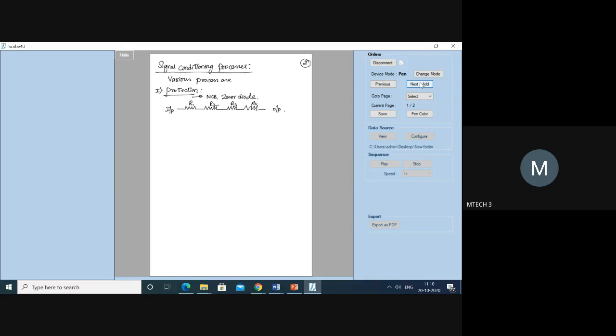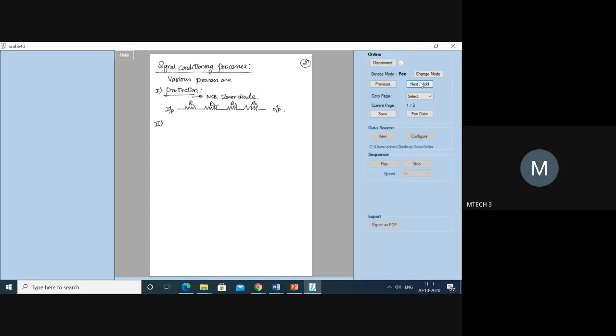What is the purpose of a resistor? It resists the flow of current through it. Assume there is a high amount of current; as it passes through the resistors, there is going to be a reduction in the output. Okay, right. That's about protection.